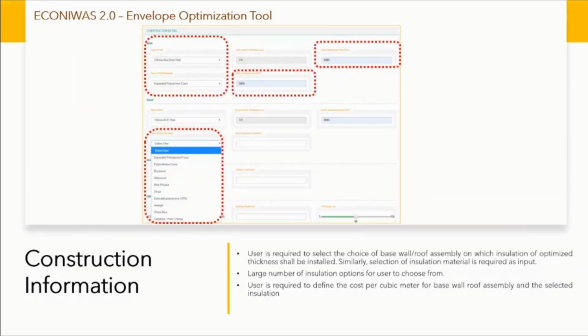Here you will see in the construction detail tab, you have a wall insulation cost is also there for type of insulation. Similarly, you have wall construction cost, as I have mentioned earlier. You have a detailed list of different kind of insulation materials also there, like around 20-30 insulation types are all given here. So you can use any of them. You have a corresponding cost to all of these insulations as well.